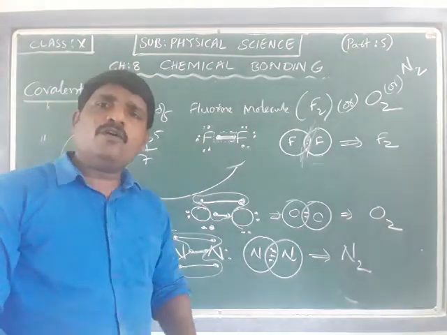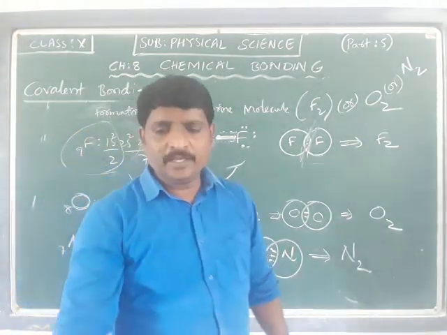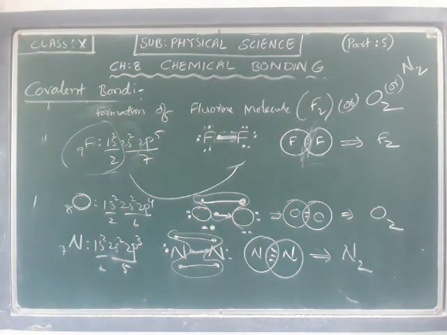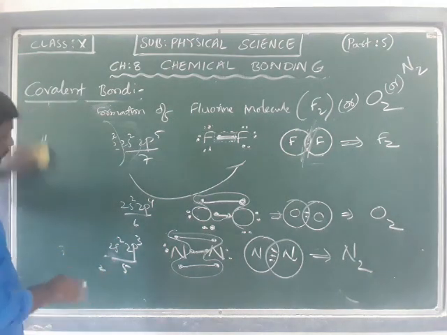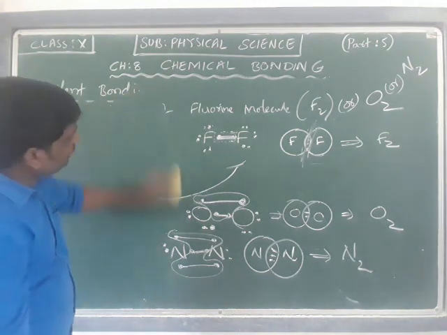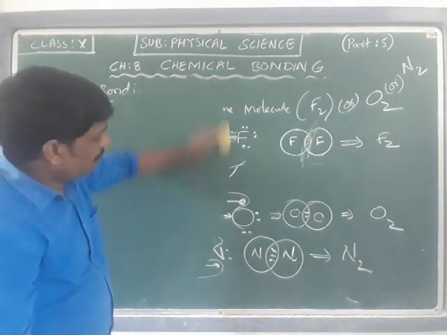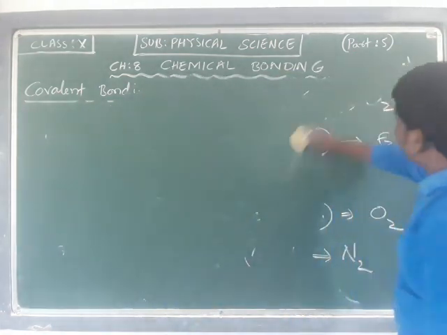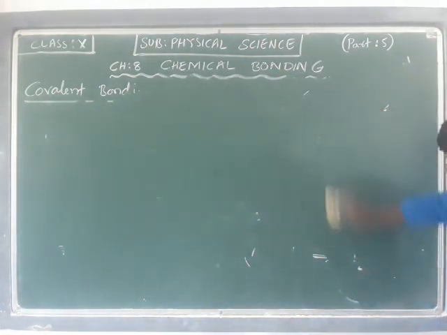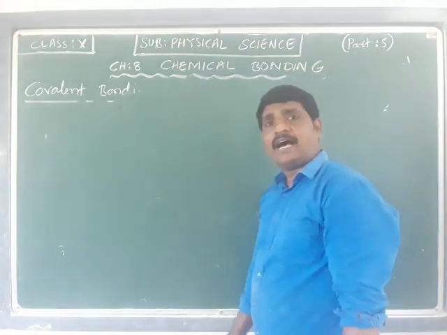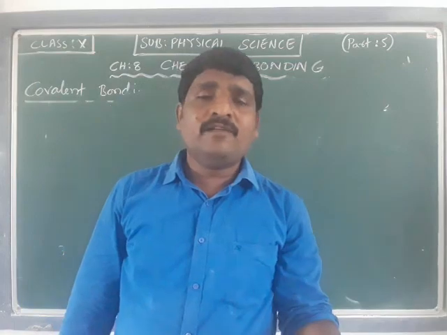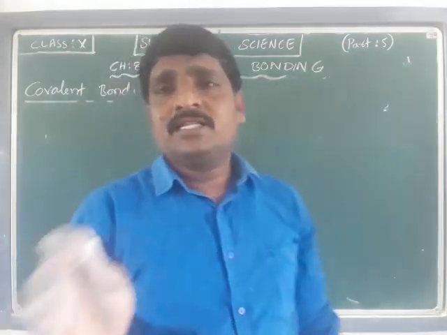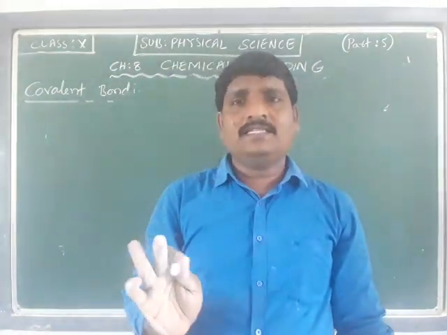Now, if you want to know how the formation of a molecule takes place between two dissimilar atoms, and how the mutual sharing of electrons takes place, let us discuss. Already in the introduction we were talking about the covalent bond being responsible for a bond between similar atoms and between two dissimilar atoms as well, whereas the ionic bond is strictly associated with dissimilar atoms only.